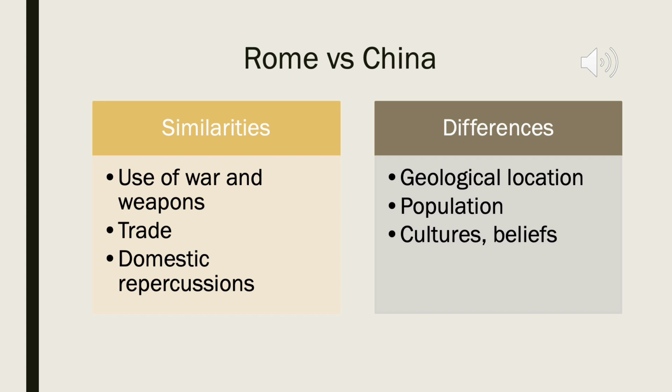There were also differences in religions and beliefs in gods, where Christianity played a major role in Rome, and China shared different religious beliefs such as Buddhism.